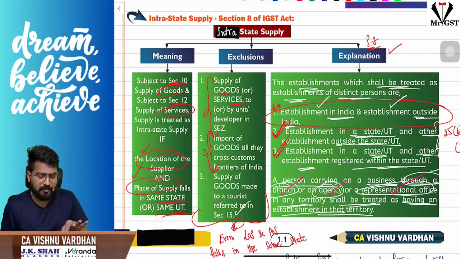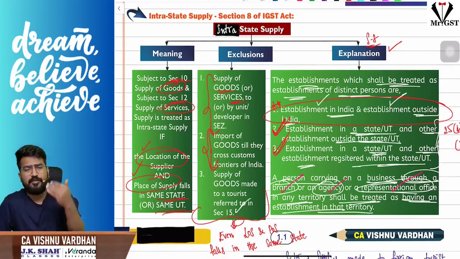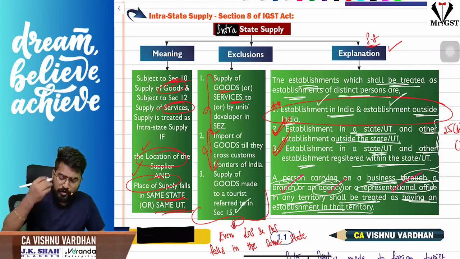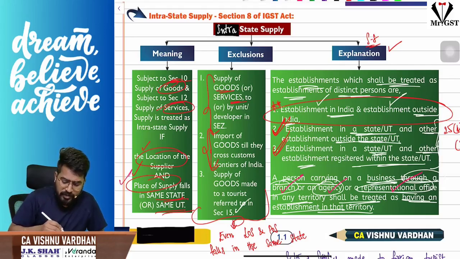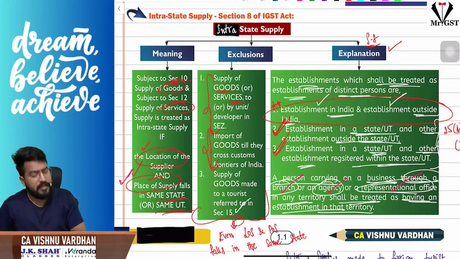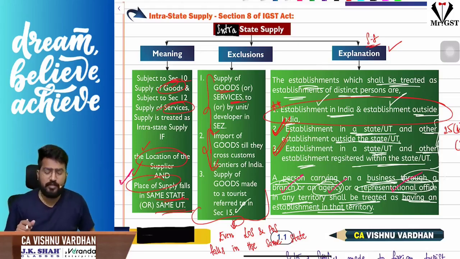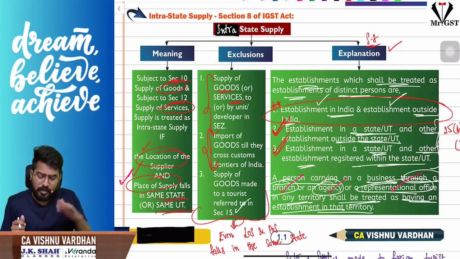Intrastate supply is nothing but whatever is not interstate supply. That means when the location of the supplier and the place of supply fall in the same state or same union territory, we call it intrastate supply. What cannot be called intrastate supply? As I already told you: supply made to an SEZ unit or developer, no. Import of goods, no. And supply of goods made to a foreign tourist referred to in section 15.